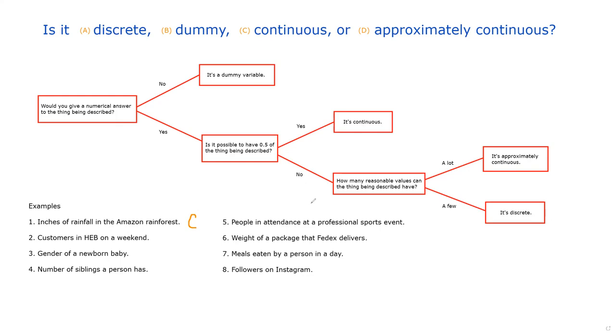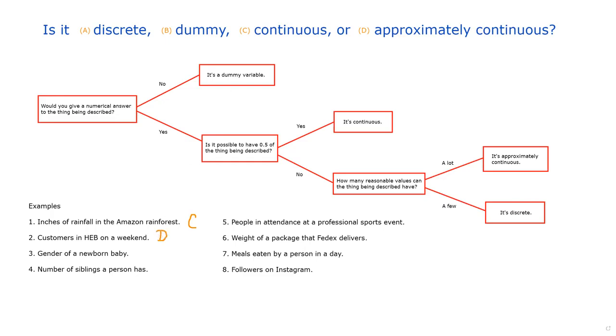How many reasonable values can the thing being described have? Well, customers in an HEB on a weekend, that could be a lot of people, right? When I think about HEB, it's a grocery store, right? It's got probably a lot of people in it on a given day. But we're talking about a weekend. We're probably talking about hundreds, maybe even thousands of customers, right? So this is probably a lot of different values that this can take on. And for that reason, it's approximately continuous. We're going to give this guy D.